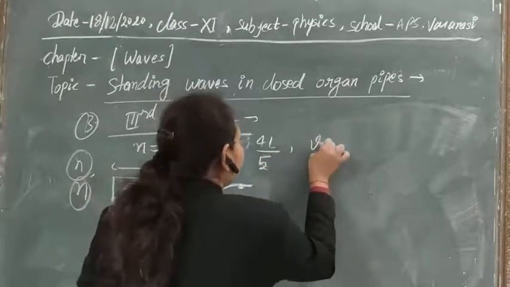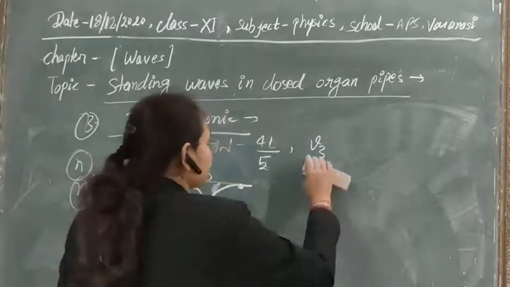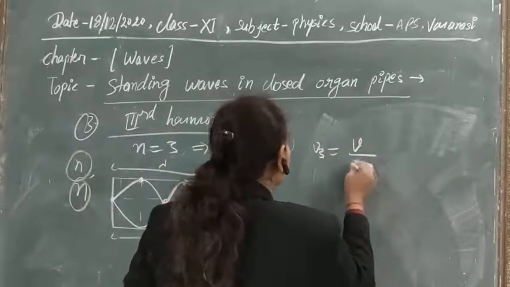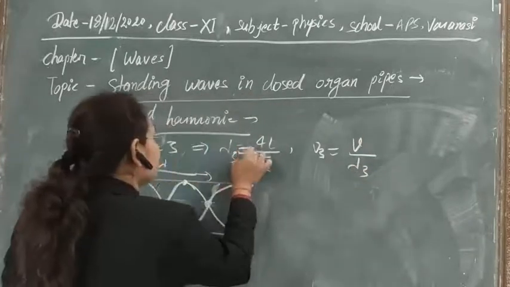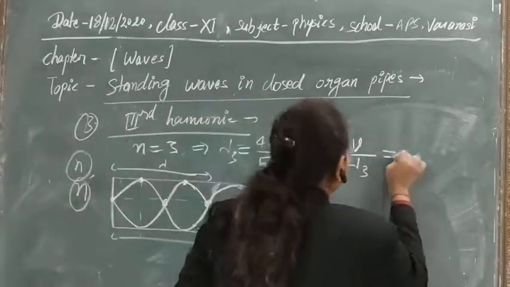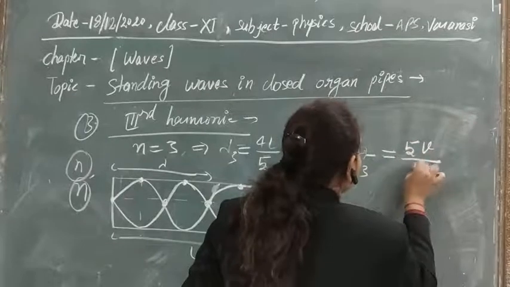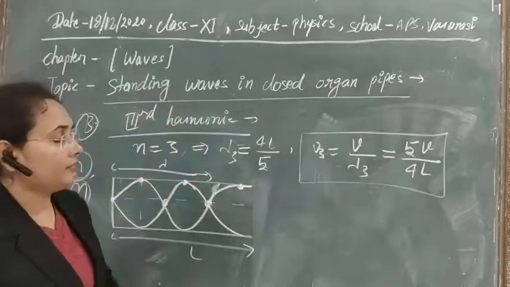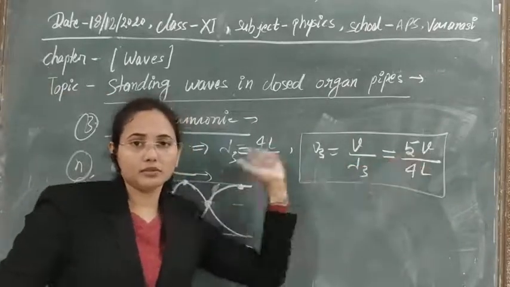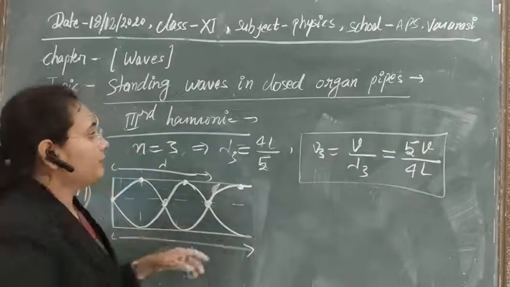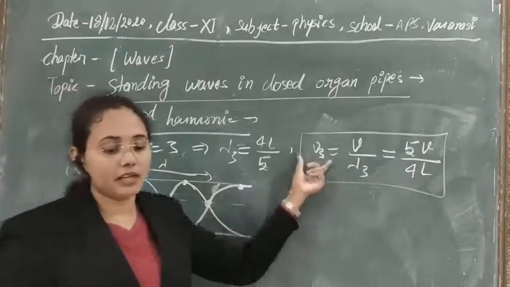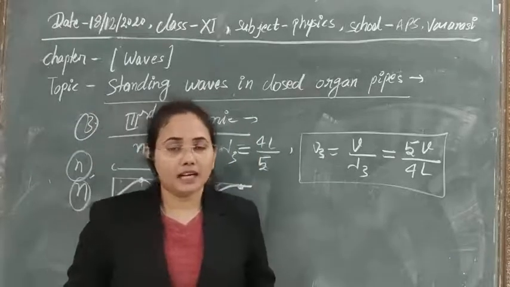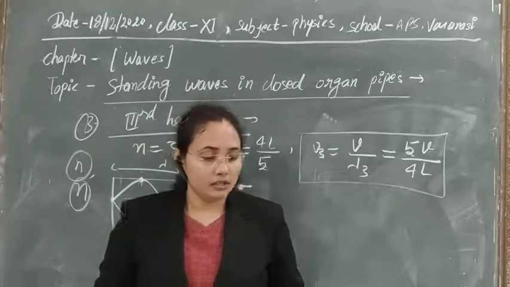The frequency of vibration is given by, again the same concept, mu is equal to V by lambda. Here lambda 3 is equal to 4L by 5. If we solve it, we get 5V upon 4L. Now if you already know the value of L and the velocity of sound in the system, then with the help of that we can calculate the frequency of the third harmonic produced in that particular organ pipe that we are using for the production of music.